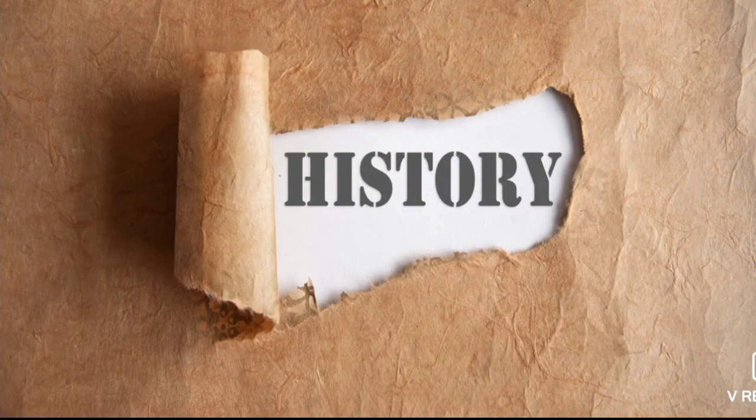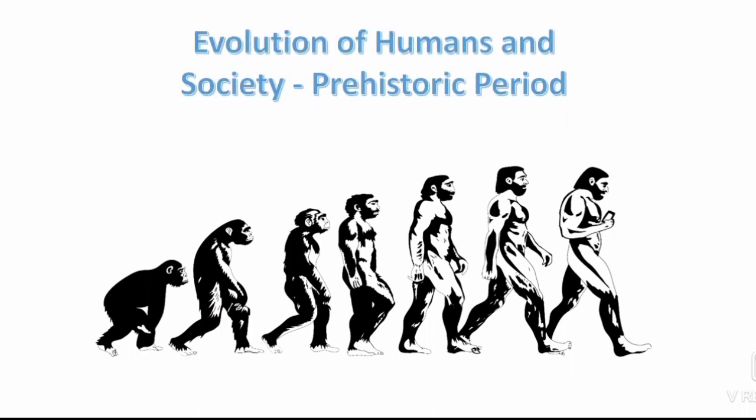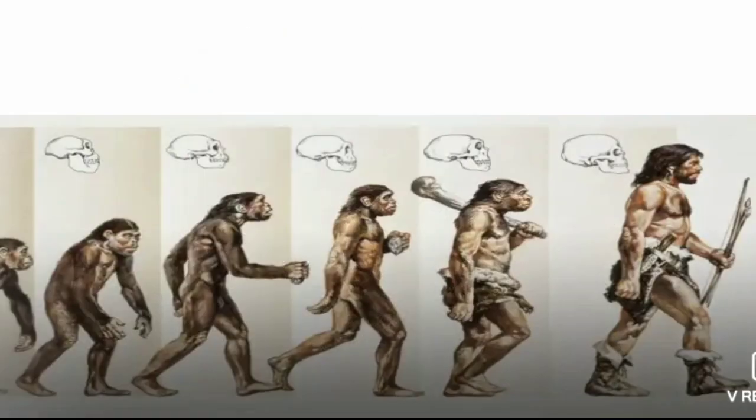This is ninth standard social science, history, first lesson, evolution of humans and society in the prehistoric period, part 2. So in the previous class, we have seen the introduction of the prehistoric people and the sources or historical evidences. For example, we have seen about the museums and the theory given by Charles Darwin, that is the origin of species. The theory name is survival of the fittest. And also we have seen various evidences collected by the archaeologists.